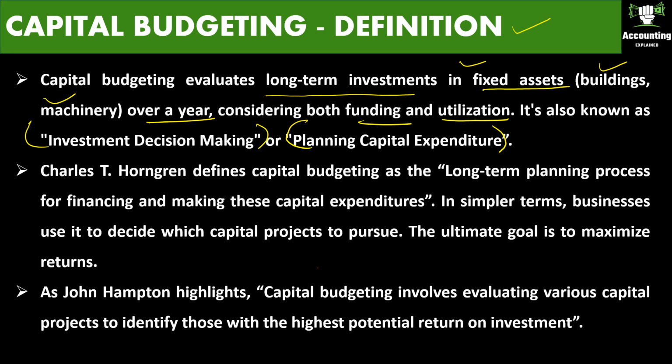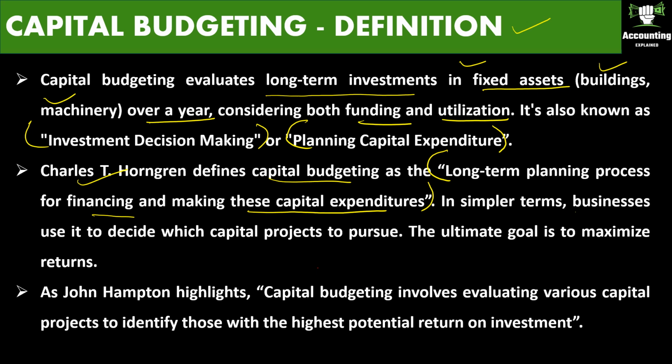Now, Charles T. Horngren defines capital budgeting as a long-term planning process for financing and making this capital expenditure.